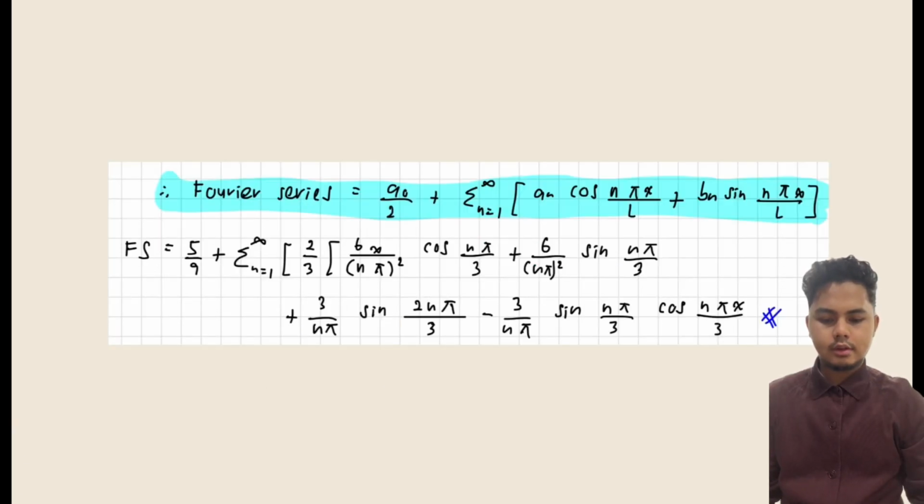Next, we find the Fourier series using the equation, and then we substitute the a naught, an and bn. So we get the Fourier series equation for the cosine series.